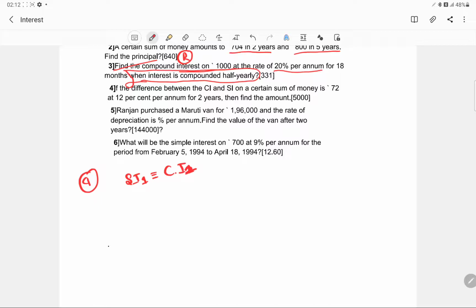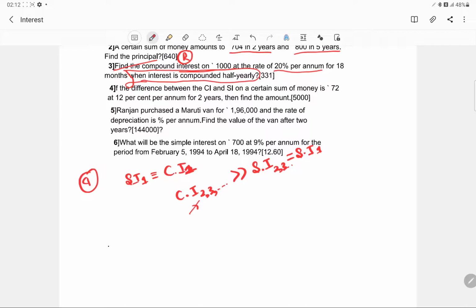But the compound interest for the coming years, like 2, 3 and so on, would always be greater than the simple interest. The simple interest for the coming years would always be equal to the simple interest of the first year. This is because the compound interest is now being calculated over the increased amount, and this amount will increase every year. So this is why the compound interest for the second year would be